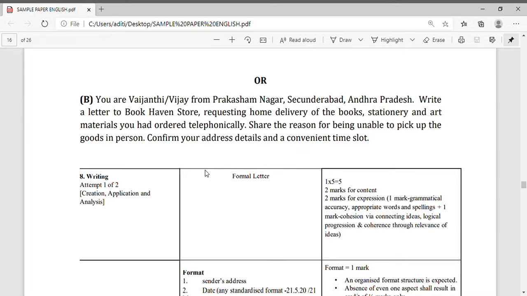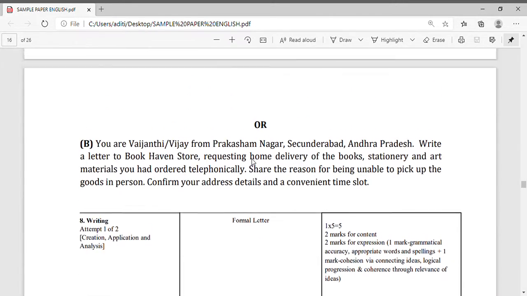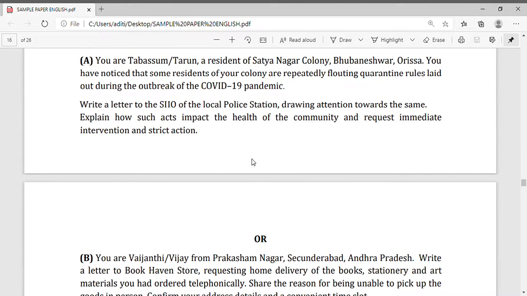Write a letter to the Book Haven store requesting delivery of the book, stationery and art material you had ordered telephonically. Share the reason for being unable to pick up the goods in person. Confirm your address details and convenient time slot. So you can see here, in the writing portion we have got to write 2 letters.